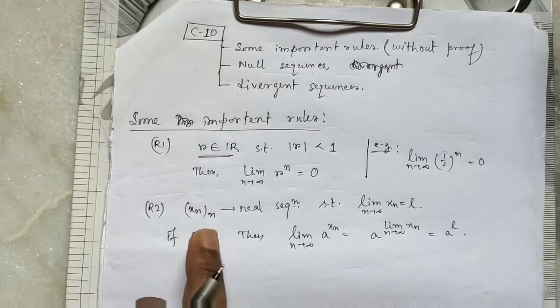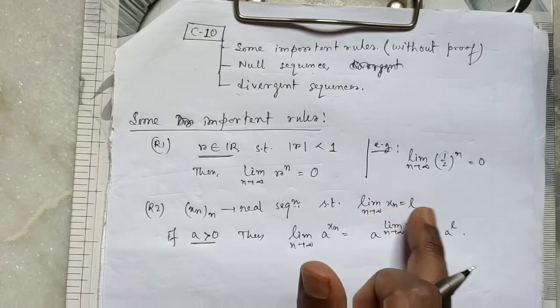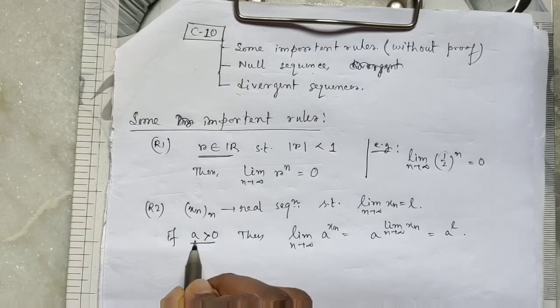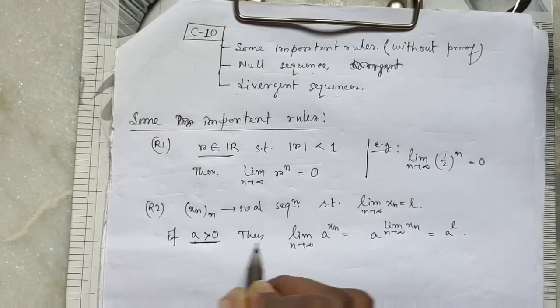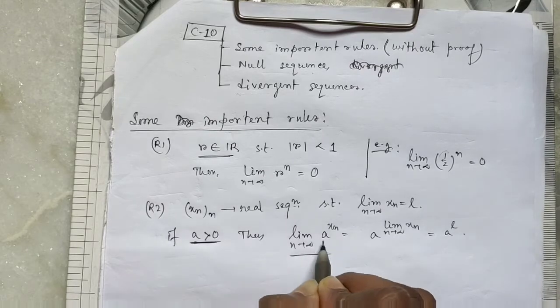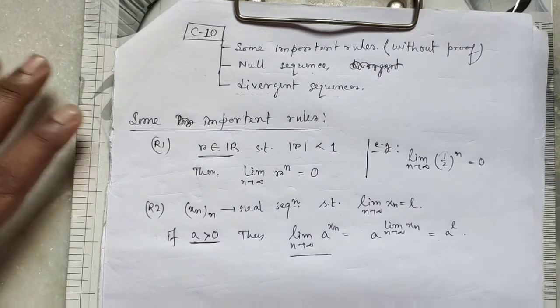Here, if xn is a convergent real sequence which converges to L, and if a is greater than 0, then limit n tends to infinity a to the power xn equals a to the power L. Clear?